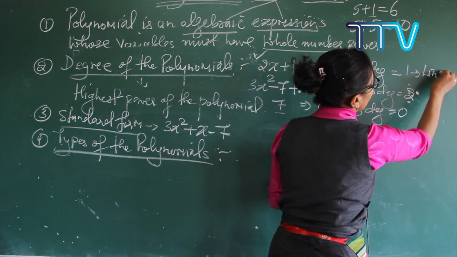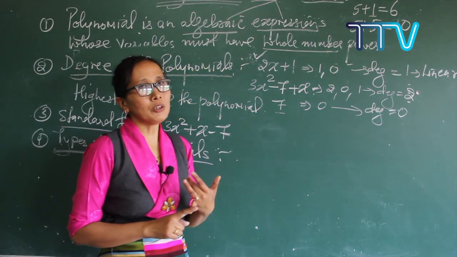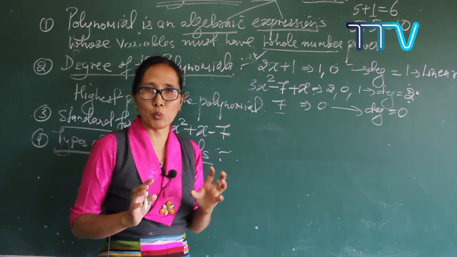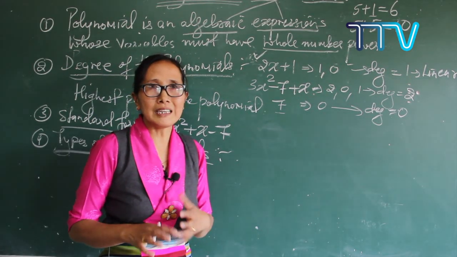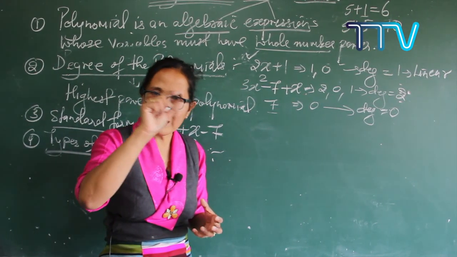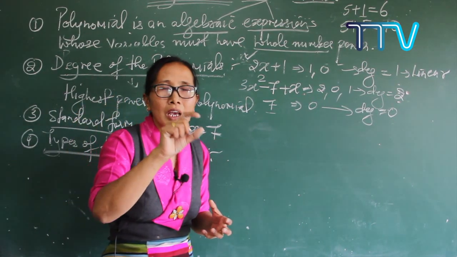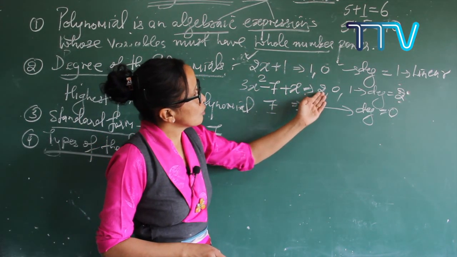Do you get it here? Linear polynomials. Whenever the degree of the polynomial is 1, it is called a linear polynomial. When you are learning linear polynomials in one variable, your variable always has degree 1.